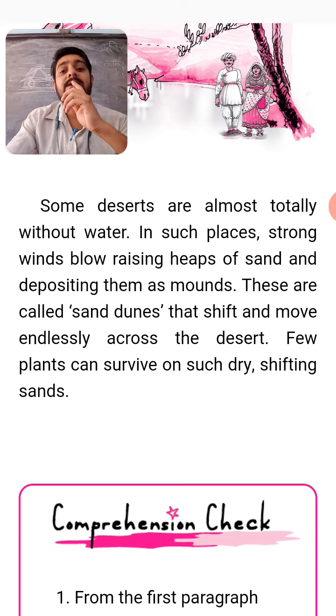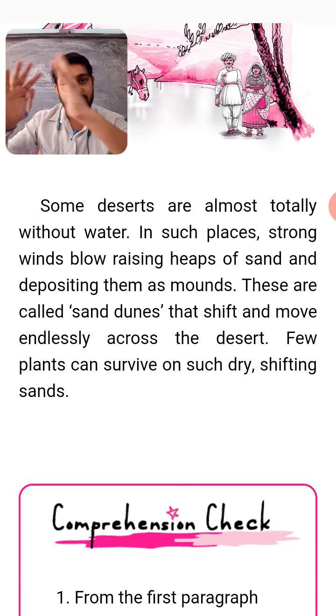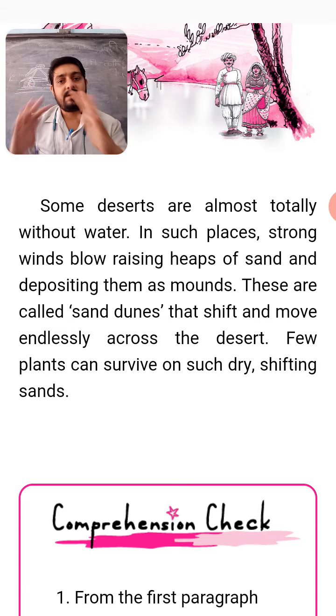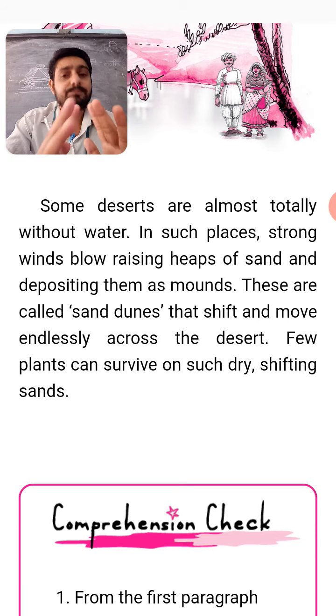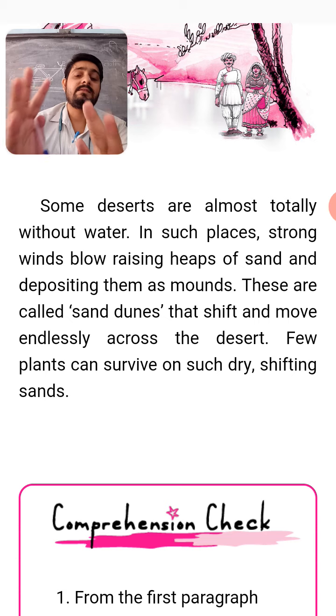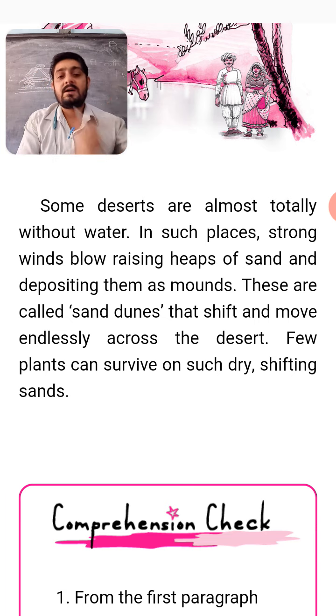These are called sand dunes, because of these winds. They take away the sand of one place to the other and form a mountain. These small mountains are called sand dunes, and they shift and move endlessly across the desert. They are not at one place. They shift their place from one place to the other.